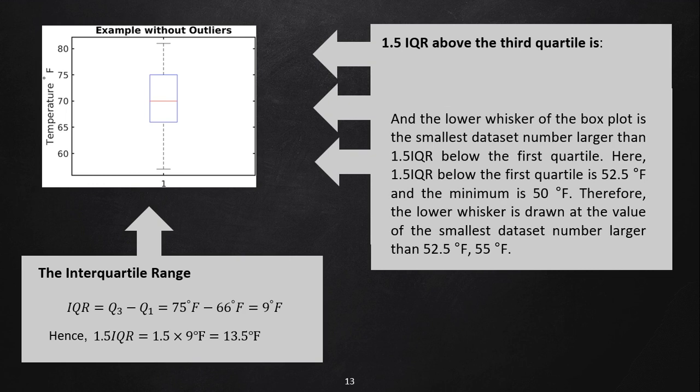And the lower whisker of the boxplot is the smallest dataset number larger than 1.5 IQR below the first quartile. 1.5 IQR below the first quartile is 52.5 degrees Fahrenheit, and the minimum is 50 degrees Fahrenheit. Therefore, the lower whisker is drawn at the smallest dataset number larger than 52.5 degrees Fahrenheit, which is 55 degrees Fahrenheit.